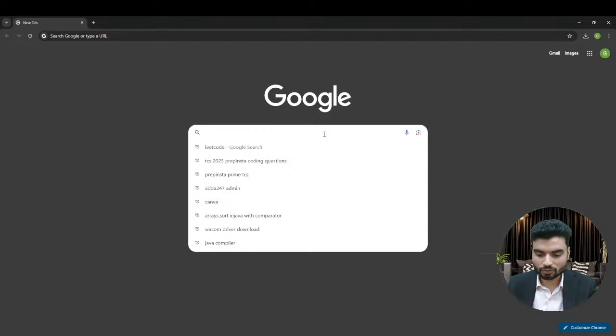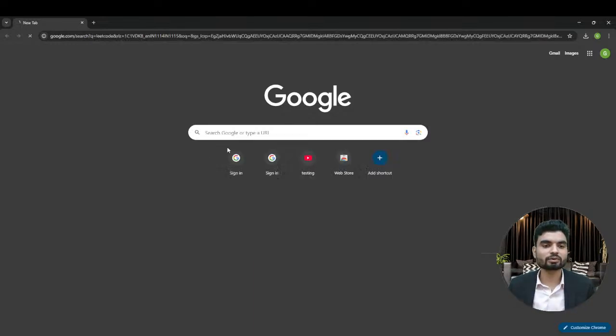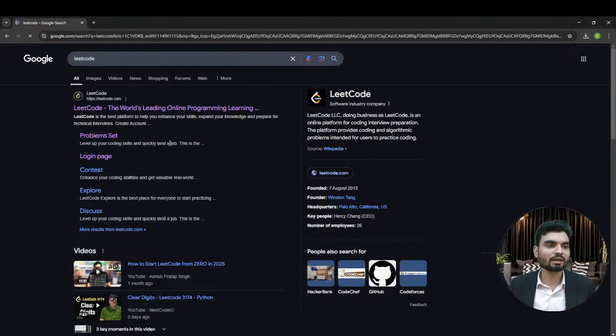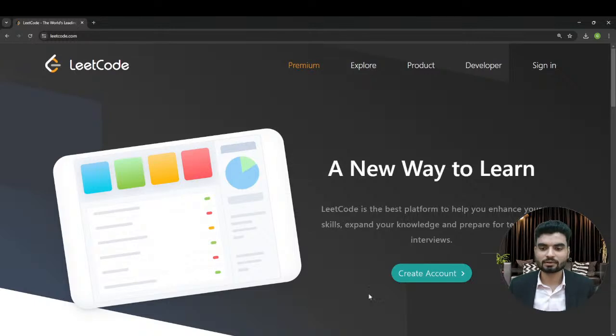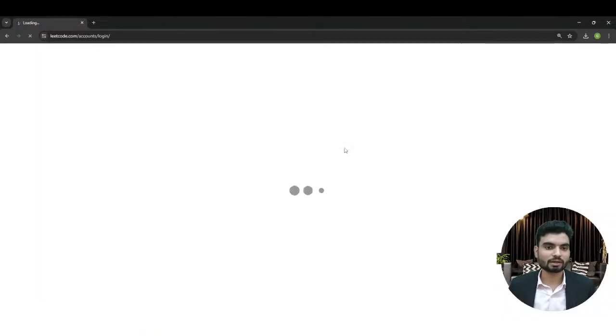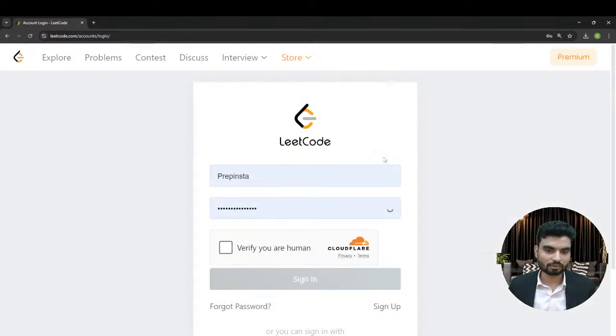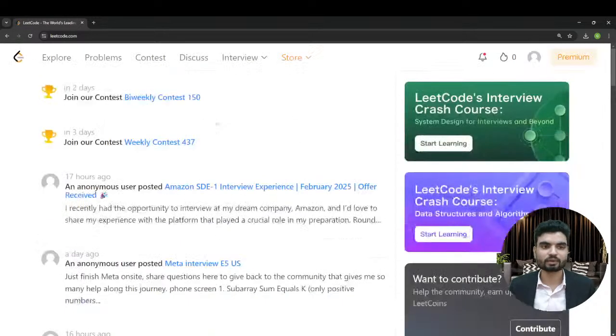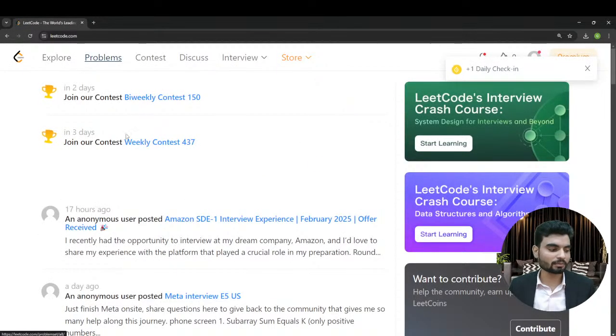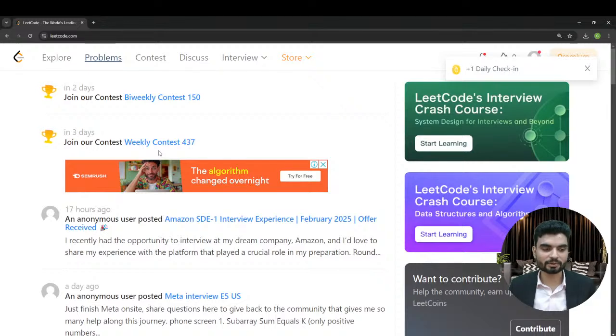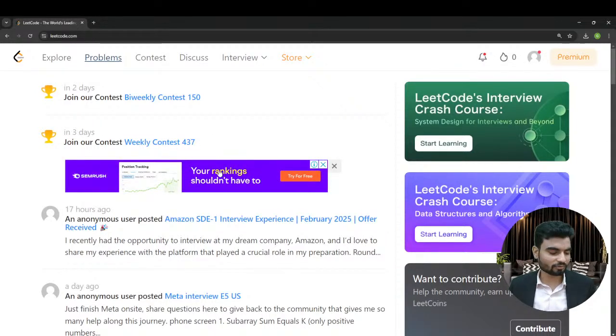Cool, I'll search LeetCode here. Why is it saying sign in? I guess I was already signed in. Okay, we'll sign in again. Now we'll search for the problem statement. I can't see the names.